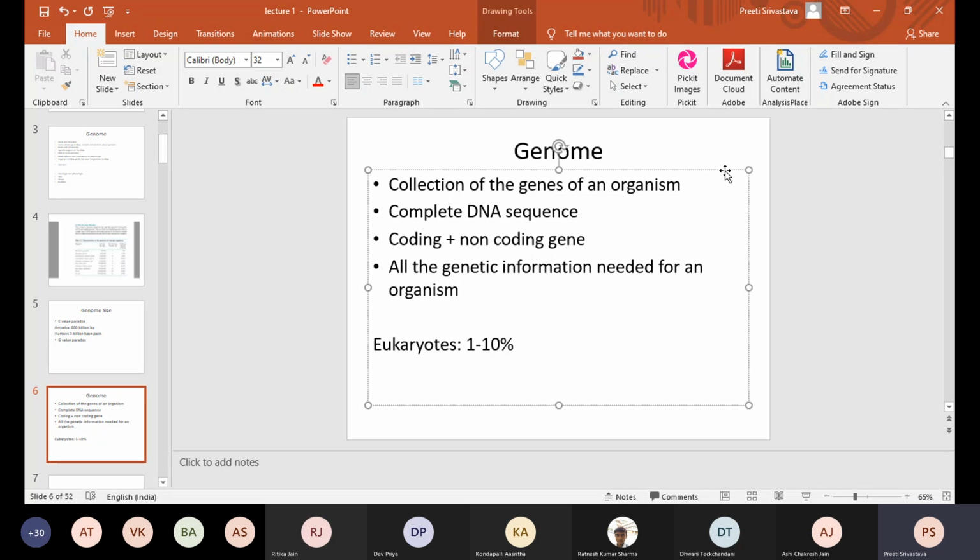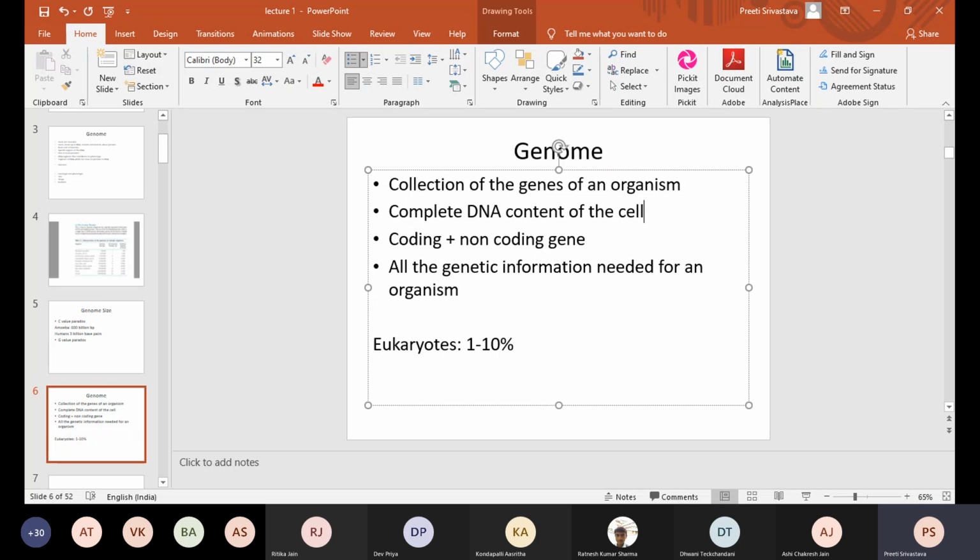So let's call it the complete DNA content of the, let's not use the term organism and let's use the term cell. Organisms have tissues, and tissues are made up of cells. So genome is the complete DNA content of the cell.